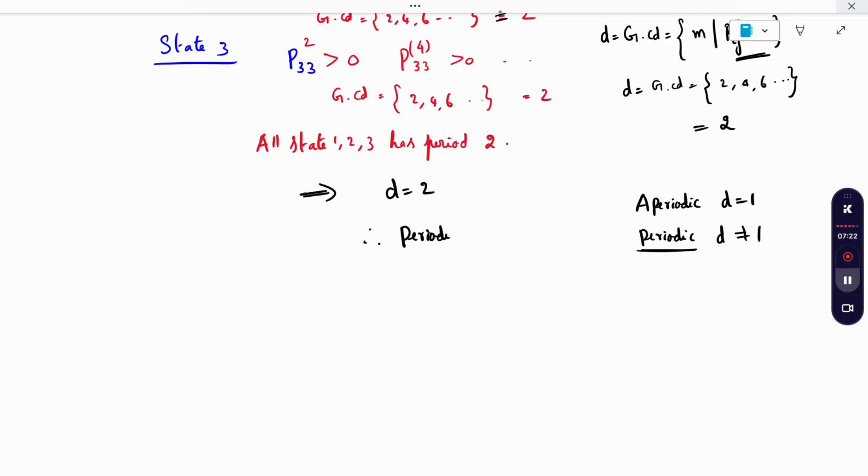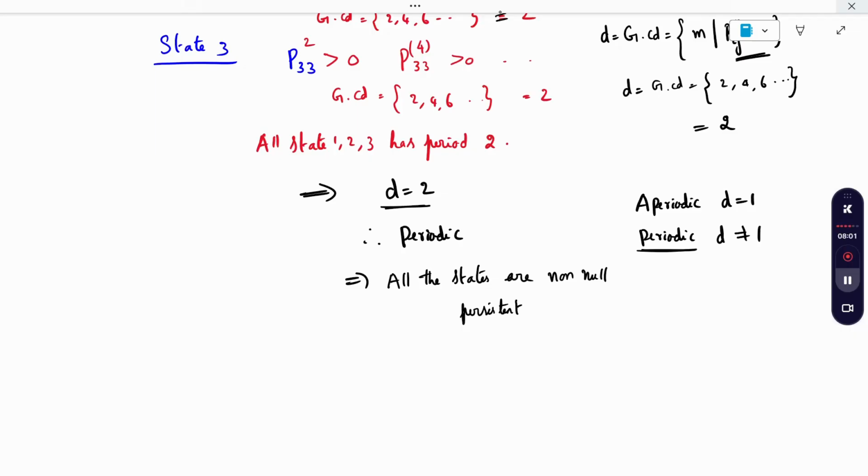Periodic means it is not aperiodic, so one of the conditions is not satisfied. Yes, it is non-null persistent only, because I am getting a GCD.